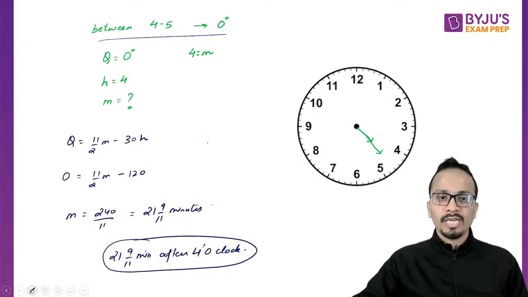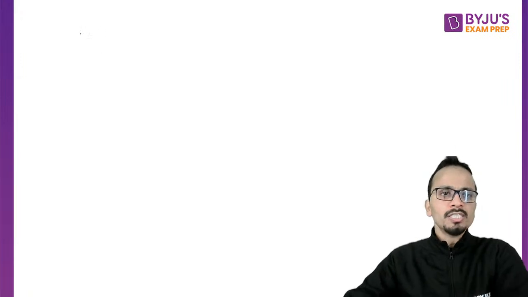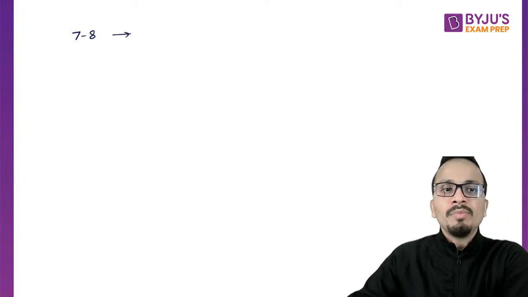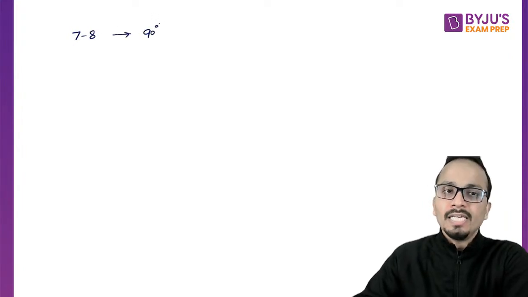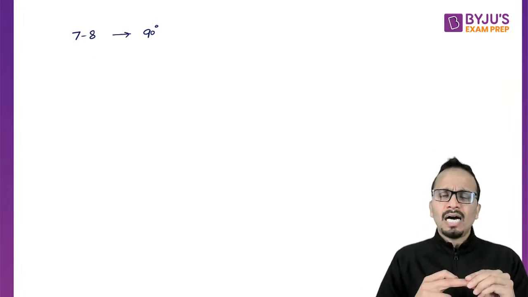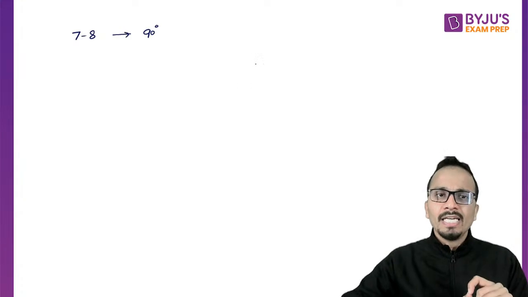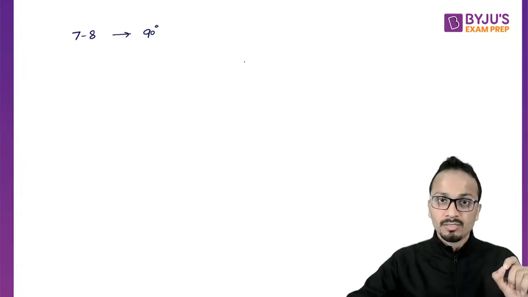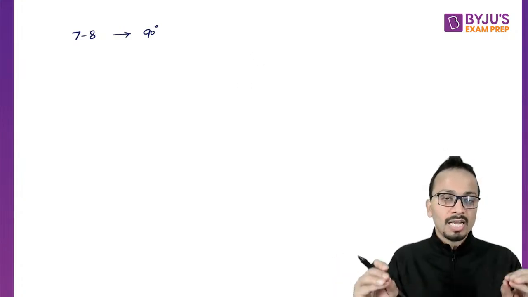Now the question is, at what time between 7 and 8 o'clock will the angle between the hands be 90 degrees? Now, any angle other than 0 and 180 degrees, please make a note of it, whatever I'm saying now.